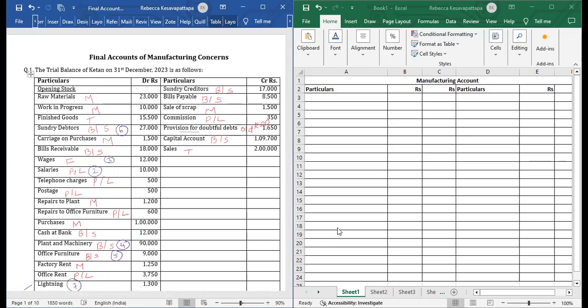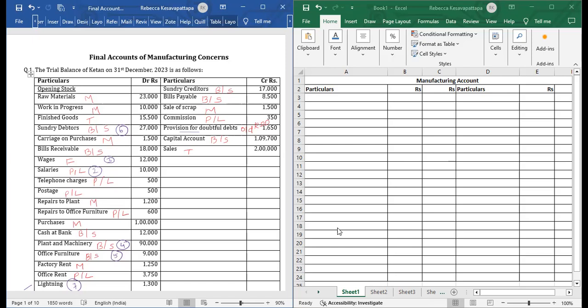Okay, line wise we will go. First raw material, then work in progress, finished goods, sundry debtors, and so on. The first item of the trial balance on the debit side is raw material. It will go to the manufacturing account.